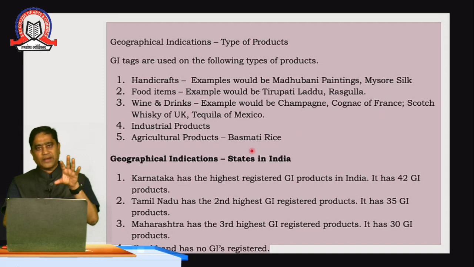Now coming to the states in which GI registration is high, where most of the products of the originators apply. Karnataka has the highest number of registered GI products in India. In India, 42 GI products have been registered from Karnataka, followed by second highest Tamil Nadu, which has 35 GI products. Maharashtra stands in third position with 30 GI products, and Jharkhand has no GI product from that area. There are chances that the people of Jharkhand will also be registering their products.